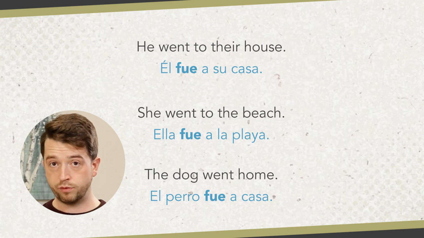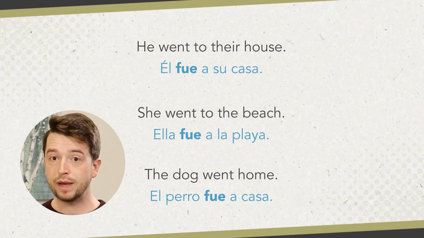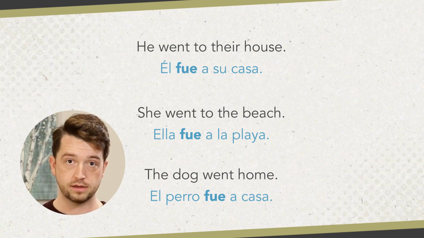Now this form, fue, only covers the third person singular. So it's used for he went, or she went, or it went. There are, of course, other forms for other persons, but they don't make the top 10. So let's go ahead and move on to some other forms of Ir.